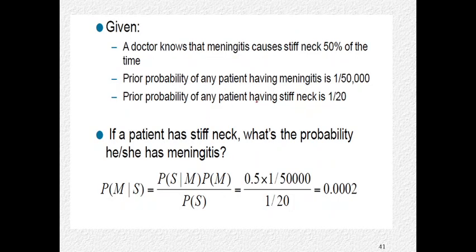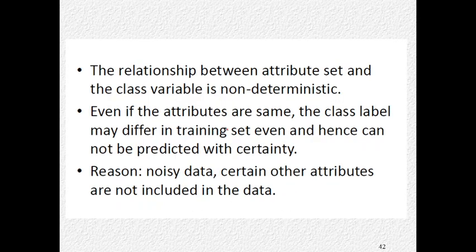And this is another example. You can try the same thing. Here the relationship between attribute set and class variable is non-deterministic. Even if the attributes are the same, the class label may differ in the training set, and hence cannot be predicted with certainty.